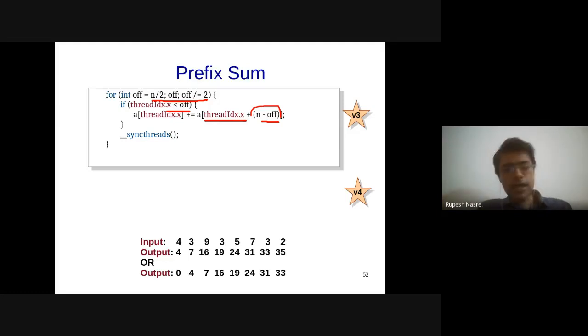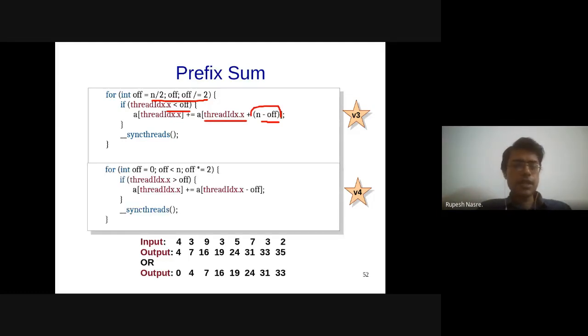Okay, so let me try one more thing. I'm going to start with offset not going from n by 2 to 1. I'm going to go in the reverse direction, and start from 0 to, let's say, n by 2. Accordingly the offset is going to change, so instead of n minus off, I'm going to just do minus off. Does that serve our purpose? Any suggestions on this one?